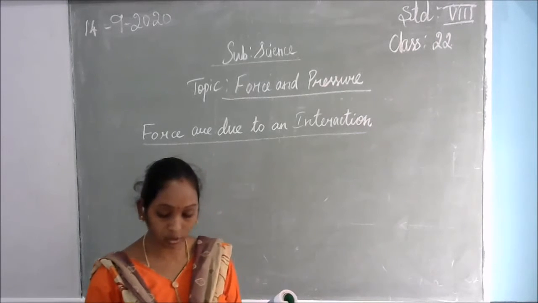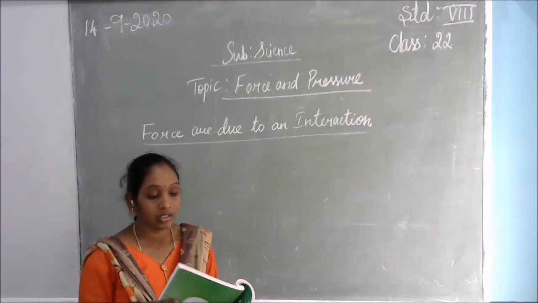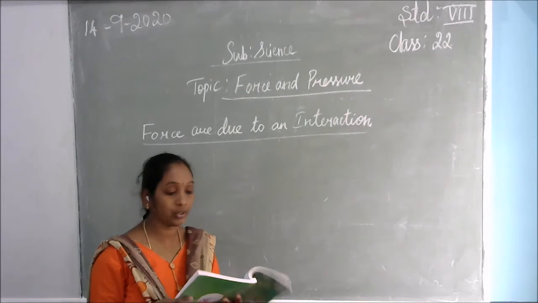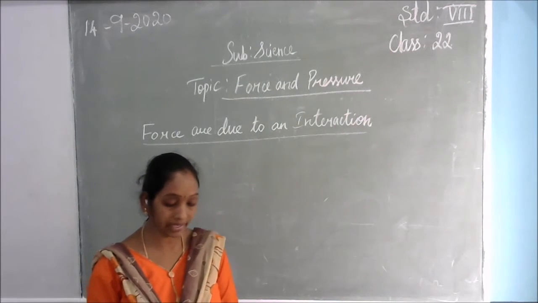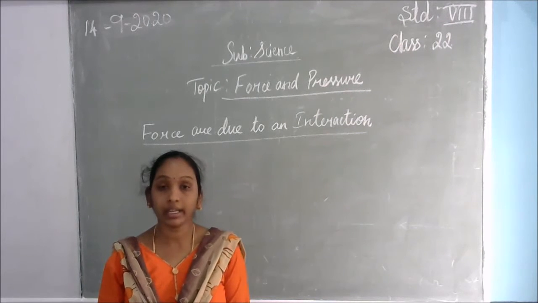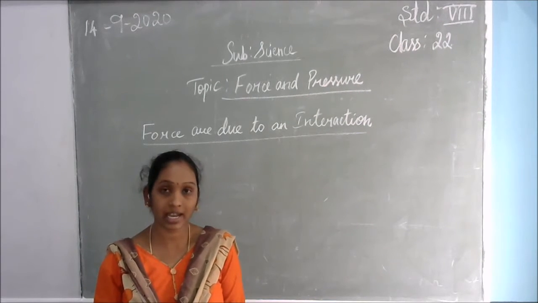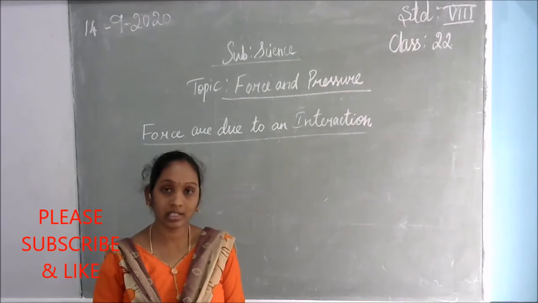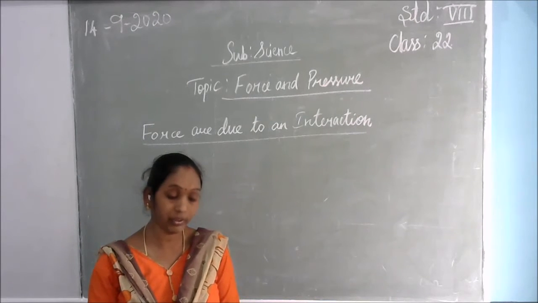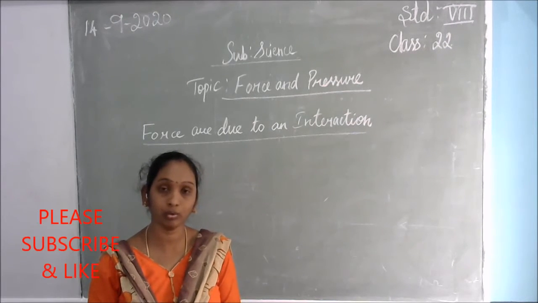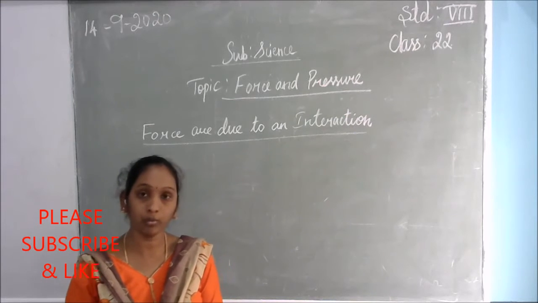Let us see. Take out page number 79, 7.2. Forces are due to an interaction. Look at picture 7.2. A man is standing behind a stationary car. There is a gap between the car and the man, so there is no interaction. So without the interaction, how will the car move? No, it won't be moved.